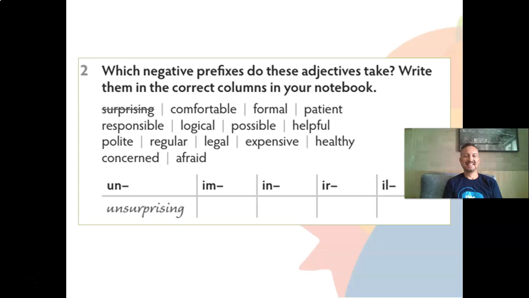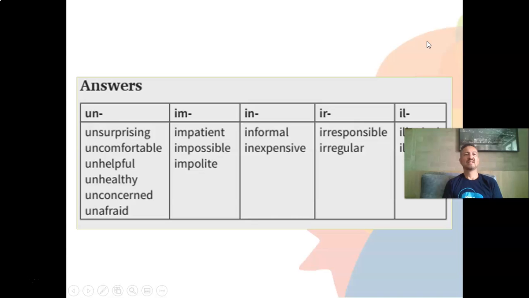Okay, we're back. And so how were your columns? Let's see here how you wrote the adjectives in the different columns. So here we have unsurprising, uncomfortable, unhelpful, unhealthy, unconcerned, and unafraid.